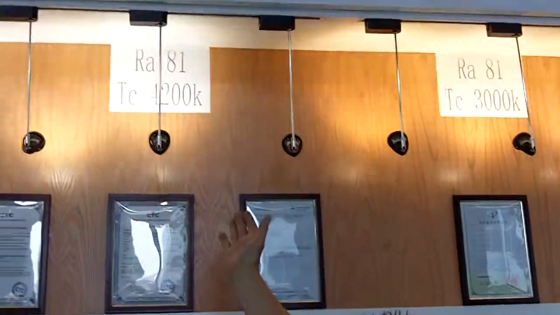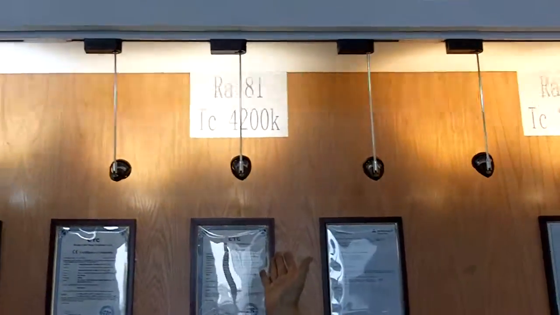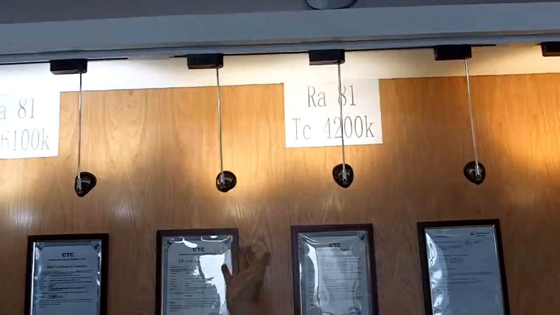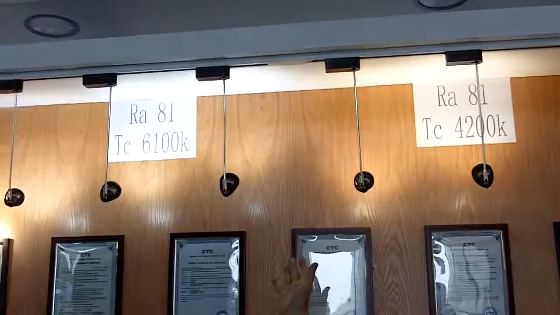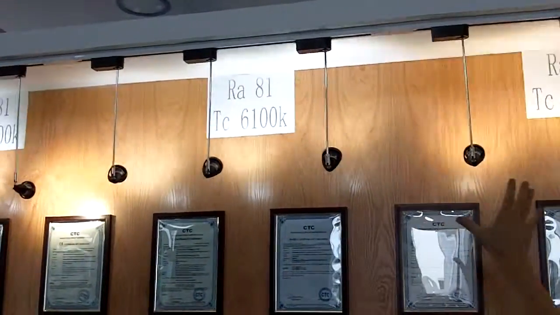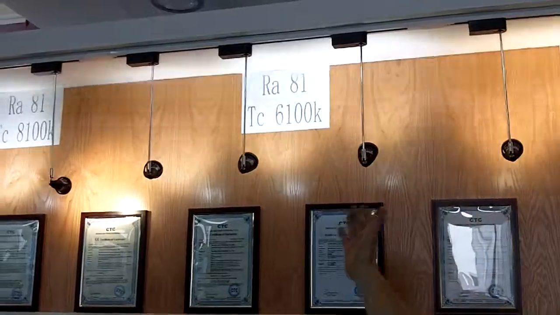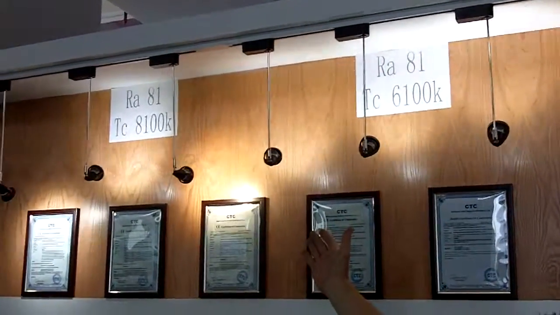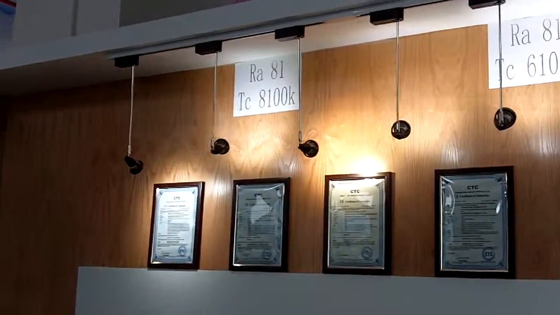And you're starting to get into natural sunlight temperatures, which is around 5,000. So we go from 4,000 to 5 to 6,000. You can see how it's turning more blue, and you get all the way up to 8,000 Kelvin.